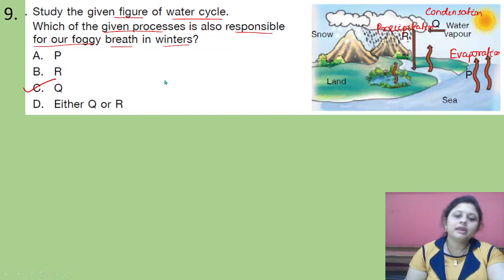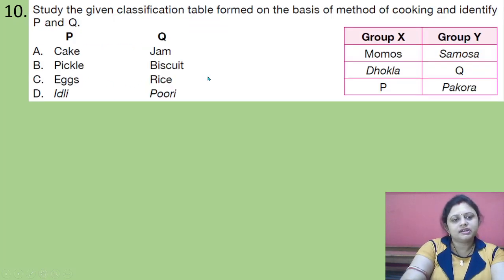Got it? Coming to the next question, study the given classification table formed on the basis of method of cooking and identify P and Q. Group X, momos, dhokla, P. Group Y, samosa, Q, pakoda. For P and Q, options are A, cake, jam, B, pickle, biscuit, C, eggs, rice, D, idli, puri.